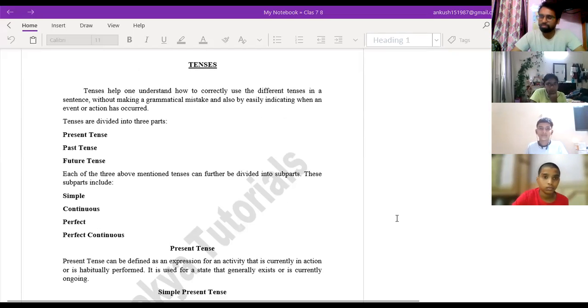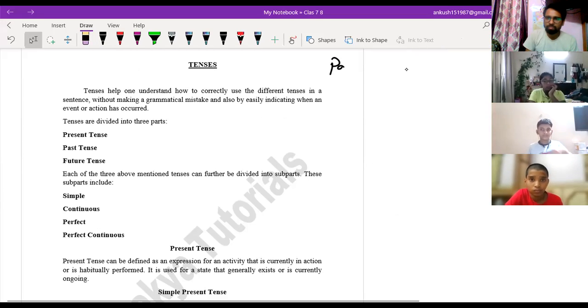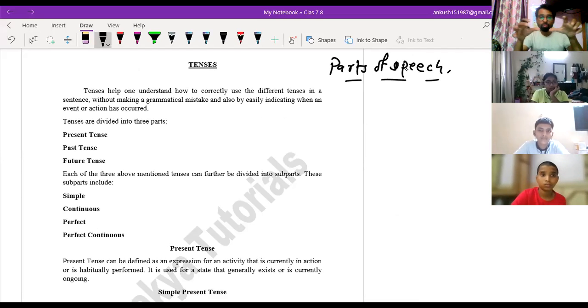Now, beta, it is very understandable that anything that we start with grammar, first of all, we should learn the parts of speech. But I think you all are aware of parts of speech, and in whatever topics we are going to cover here, I will be giving the notes related to parts of speech.